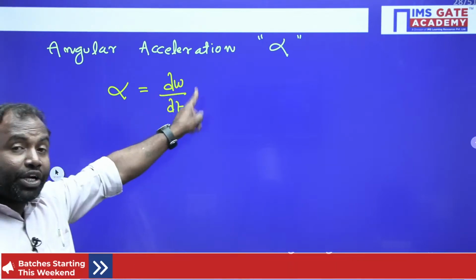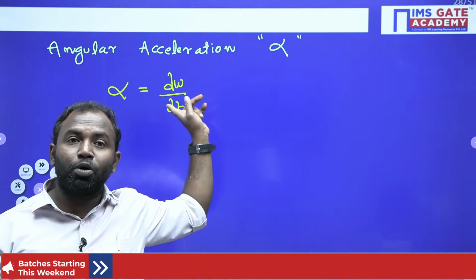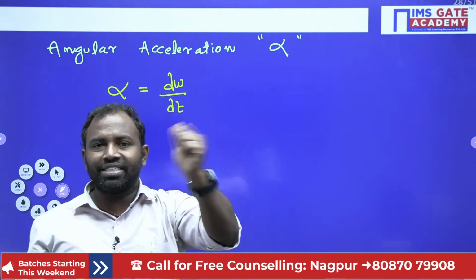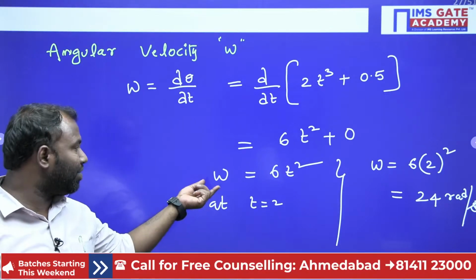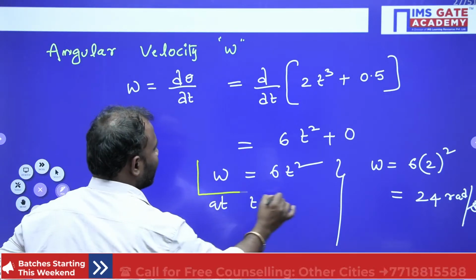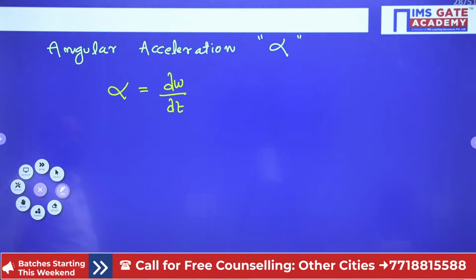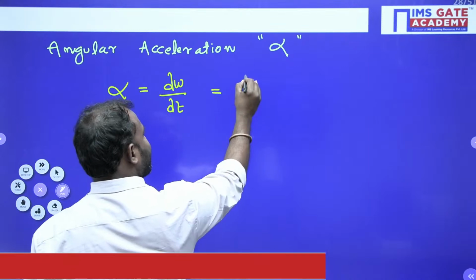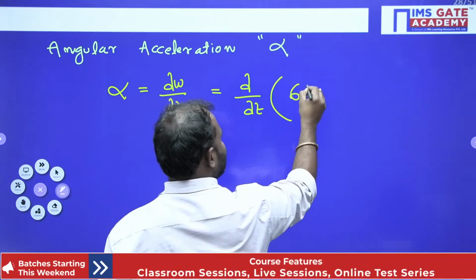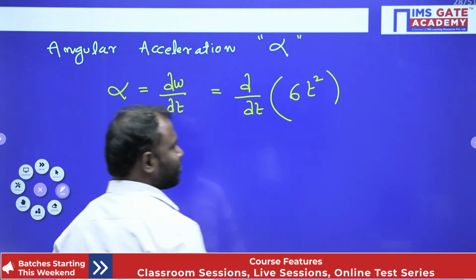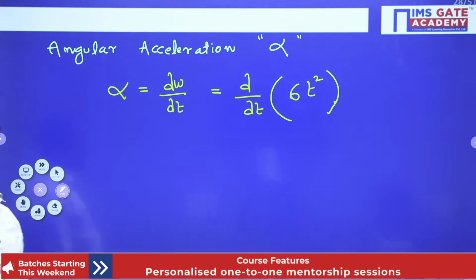But here you need to write your angular velocity in terms of t, then only it is possible to get the angular acceleration, isn't it, guys? Here, in terms of t, my angular velocity is 6t square, so I'll substitute the same here, d of 6t square by dt.